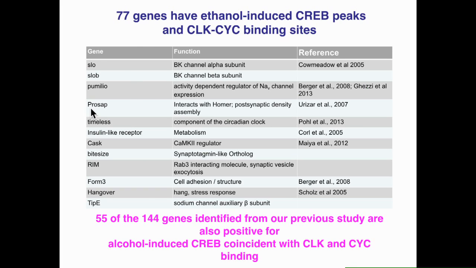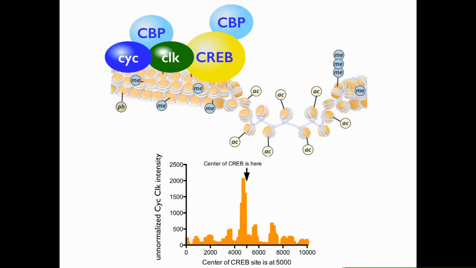So out of the 77, 55 of them were identified by a completely independent assay, where we assayed just for histone H4 acetylation. So we think that perhaps this motif is one class of alcohol-induced gene: cycle, clock, and CREB. And we've also since shown that CBP is important for acquiring tolerance. And that is coincident with most of these binding sites.